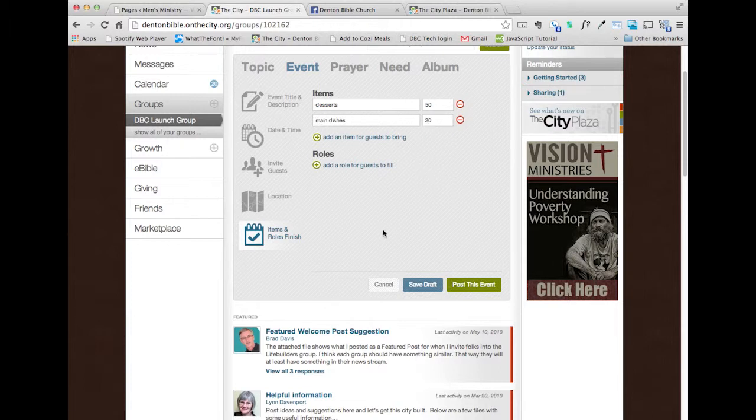I also want people to come help me do some stuff. When they register for this event, they can say, hey, I'm going to bring a dessert, I'm going to bring a main dish, and I'm going to help you set up tables and chairs. And you will be able to look at the event and see how many people have registered to do those particular things. We're going to go ahead and post this event.